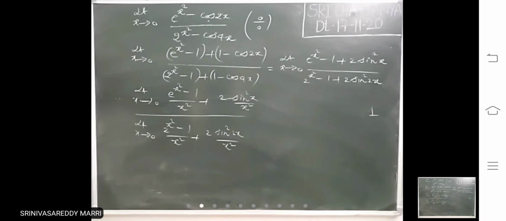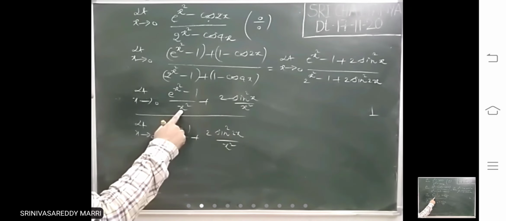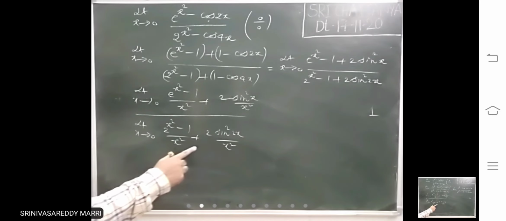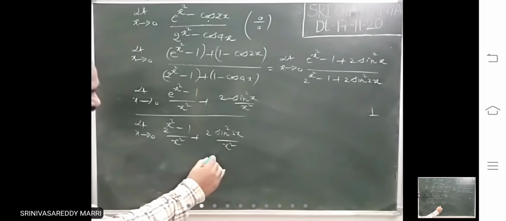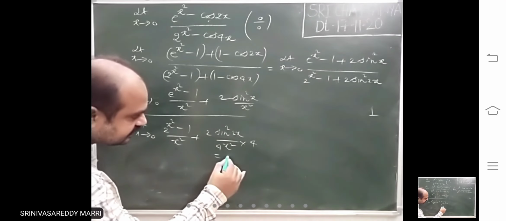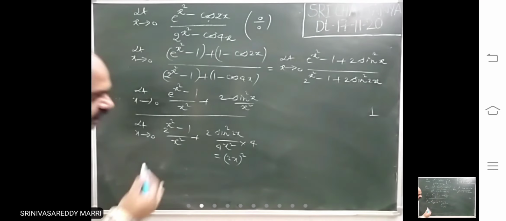Actually here this is standard limit 1, this is standard limit log 2, and this actually needs 2x whole square, 4x square into 4, and this will be 1.